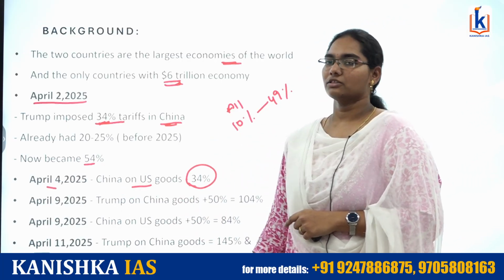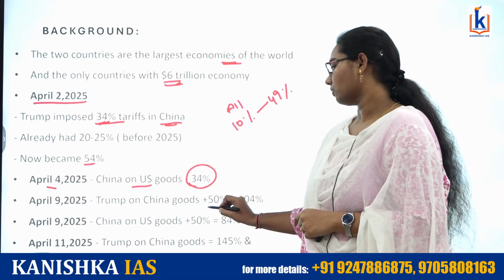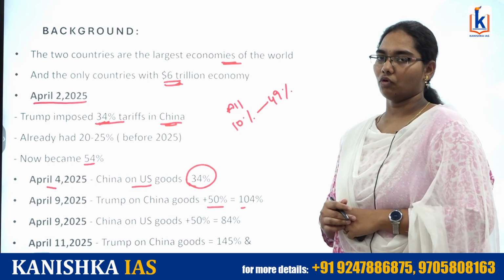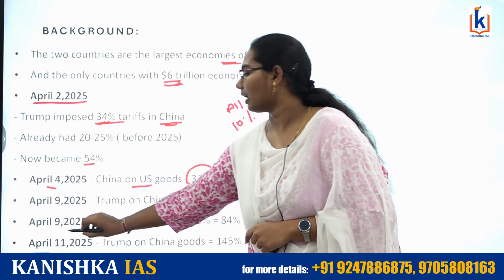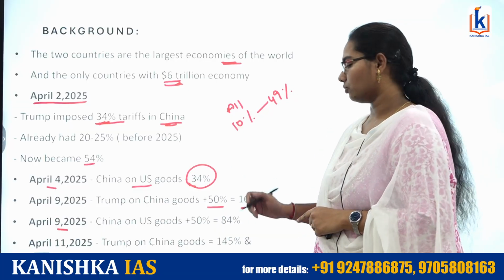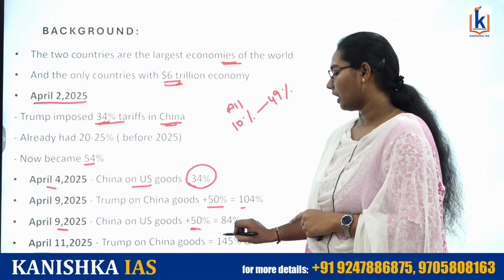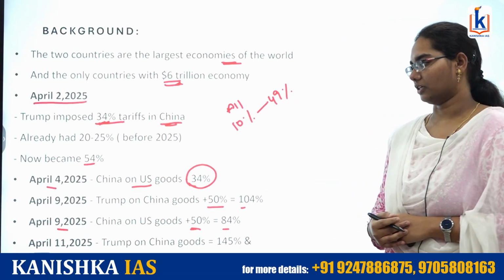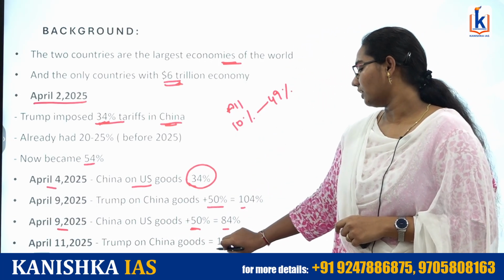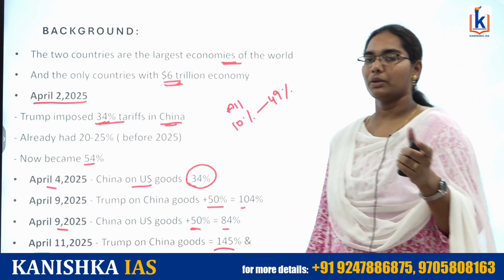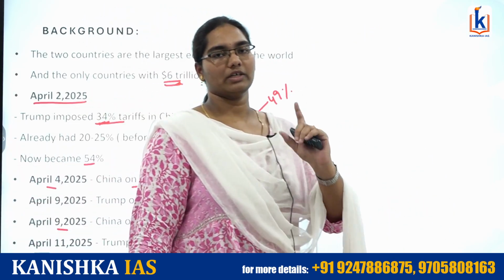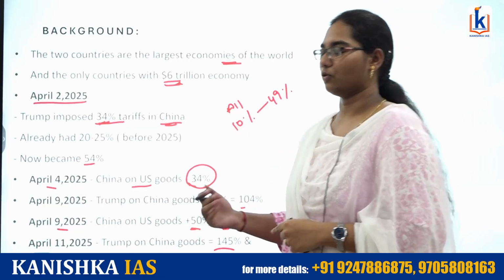Again on April 9th, 2025, Trump imposed 50% tariffs, which made a total of 104%. On April 9th itself, China imposed the same value as the US, that is 50%, making a total of 84%. Again on April 11, 2025, the final value stood at 145% imposed by Trump on China and 125% imposed by China on US goods. Let us see where this goes.